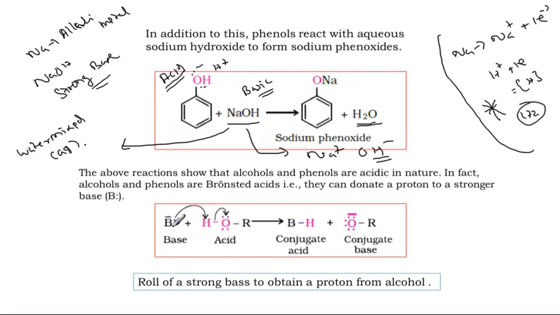Acid. So the base gains H plus, and B minus becomes BH. The BH is nothing but water here. What is B? OH minus. And the remaining part is phenoxide. The phenoxide combines with Na plus to give sodium phenoxide. So this is the net reaction.